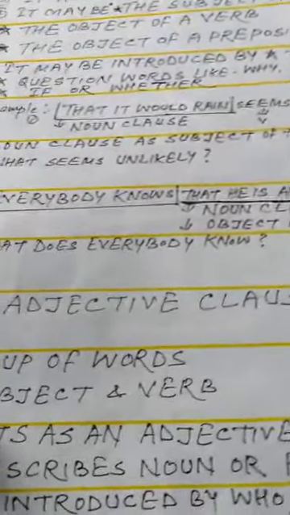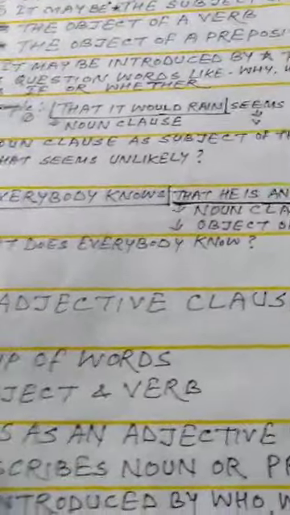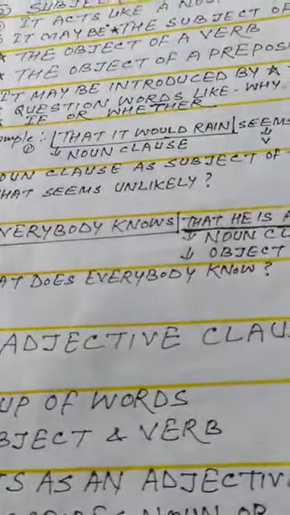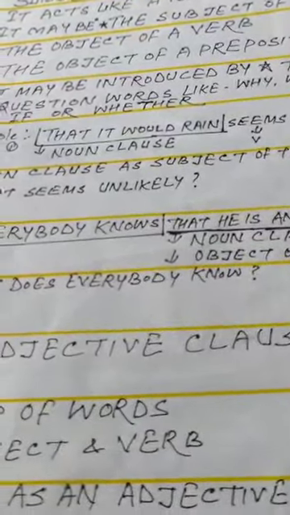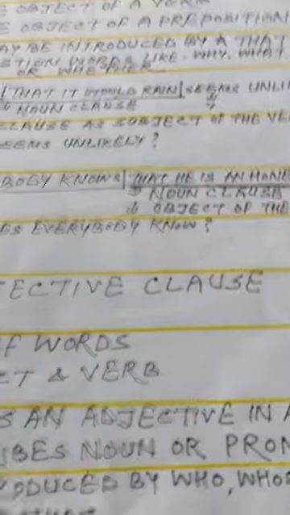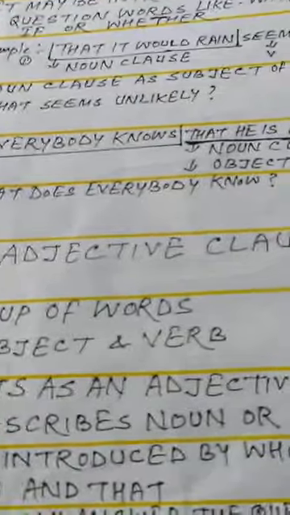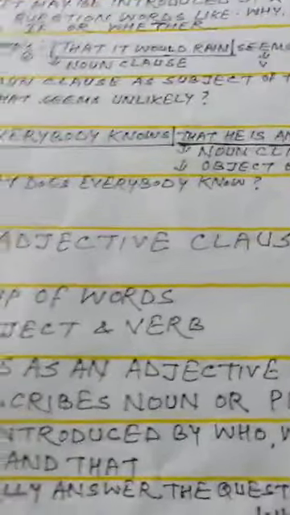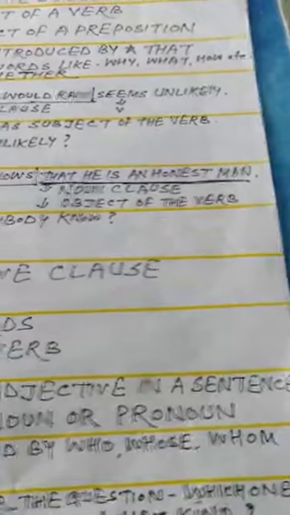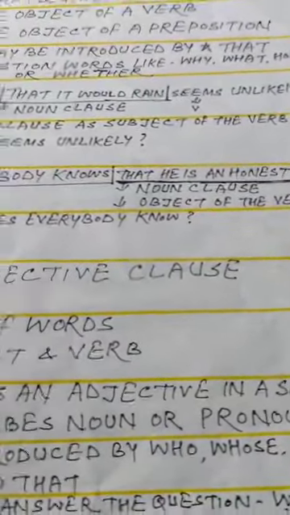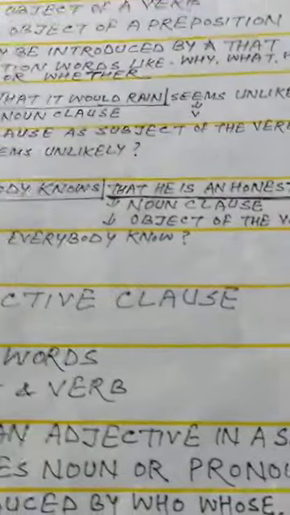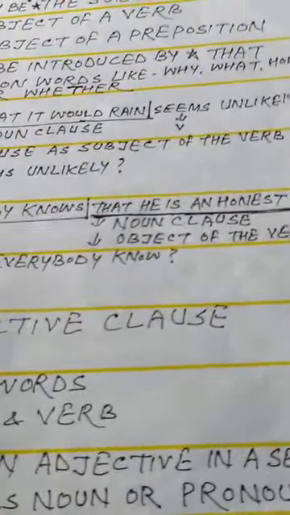Now adjective clause. It is also a group of words like a noun clause. It also has a subject-verb combination, but here it is changed. Adjective means it adds something, acts as an adjective in a sentence and describes a noun or pronoun. You know what an adjective is? All the describing words are adjectives, and it describes a noun or pronoun. It is introduced by words like who, where, whom, which, and that, and it usually answers the questions which one and what kind. When you ask the question which one, what kind, the answer that comes will be an adjective clause.